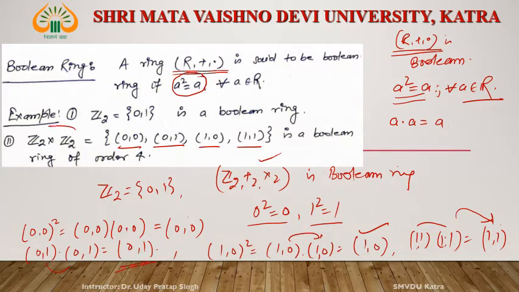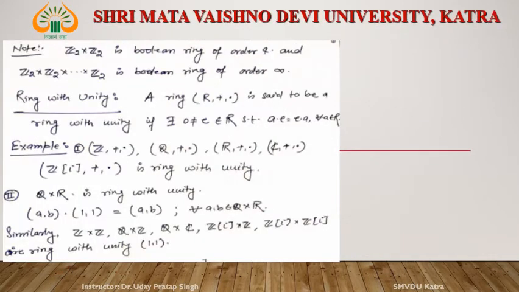So this Z2 cross Z2 is a Boolean ring. What is its order? Its order is 4. Similarly, if we consider Z2 cross Z2 cross Z2 infinitely many times, then this is a Boolean ring of infinite order.